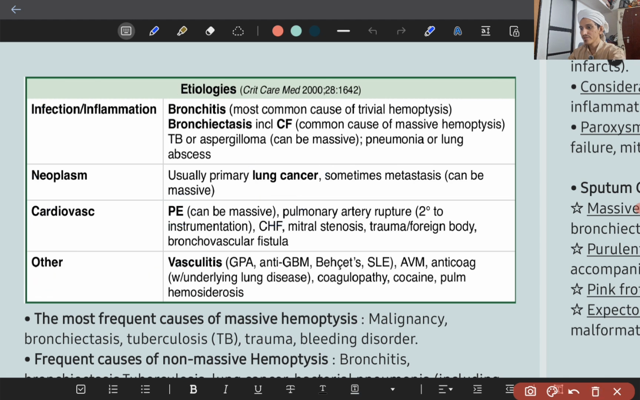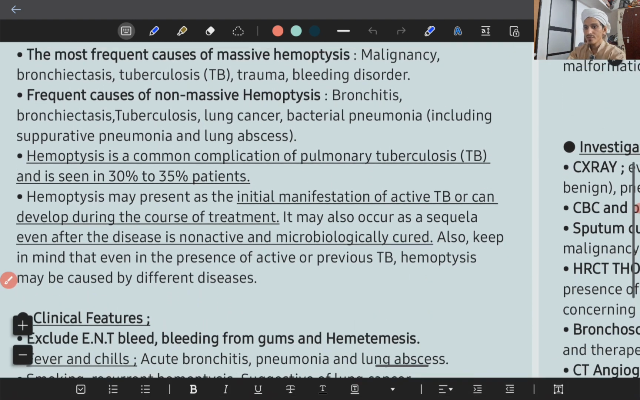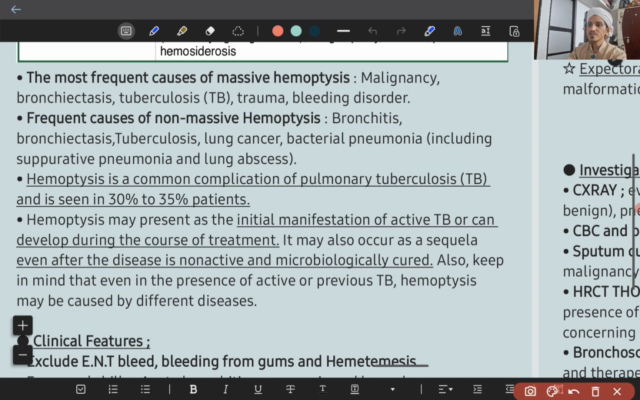Moving forward, the most frequent causes of massive hemoptysis are malignancy, bronchiectasis, and tuberculosis. Remember this. Trauma and any bleeding disorder, or a patient on anticoagulants, are the five most frequent causes of massive hemoptysis.